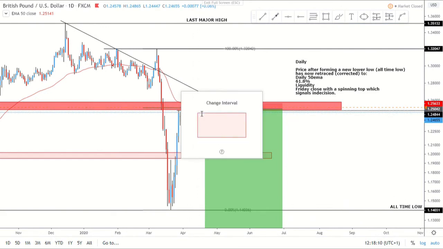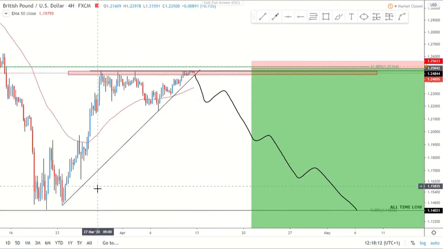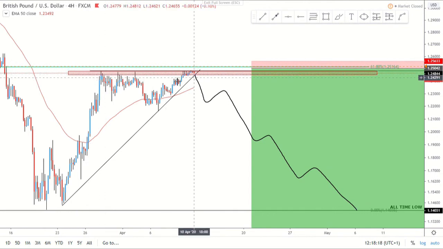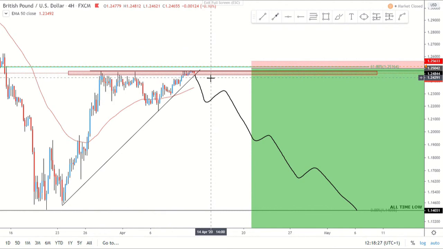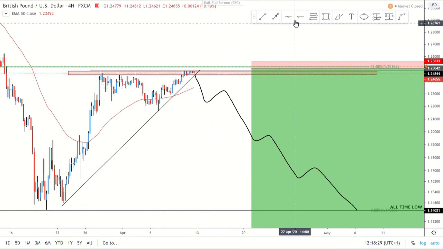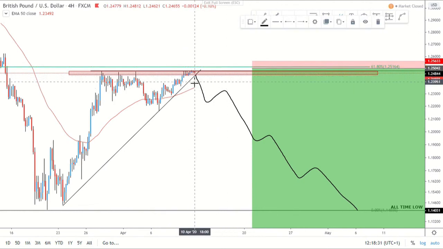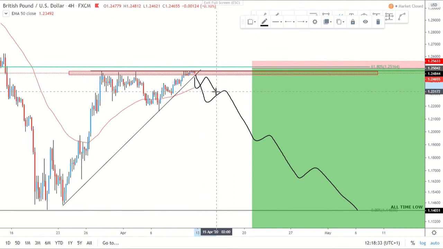And obviously on the 4 hour, we do have this sort of trend line that we've got. You can see here we've sort of had this triple top, then nearly a quadruple top, maybe even a quintuple top to come. But what I'm looking at roughly is sort of this to break back through, retest or retrace to one of our fibs, and then obviously maybe what we could see is maybe something like this where we see a break on the 4 hour, retrace from here and then down.